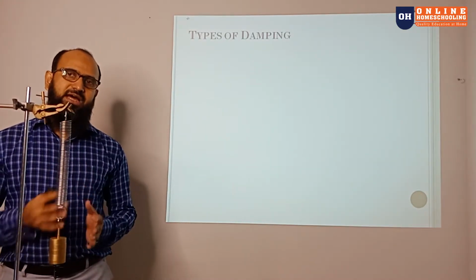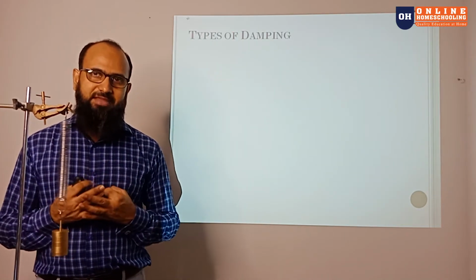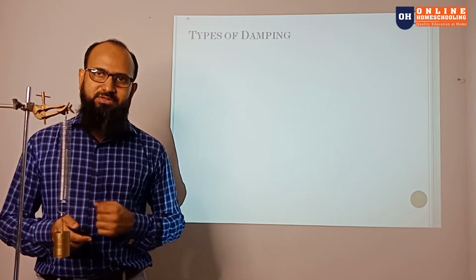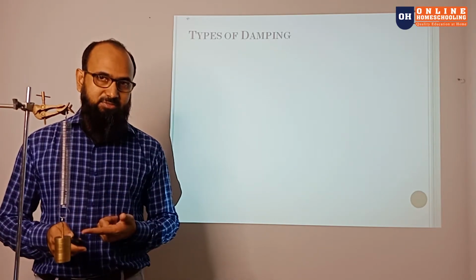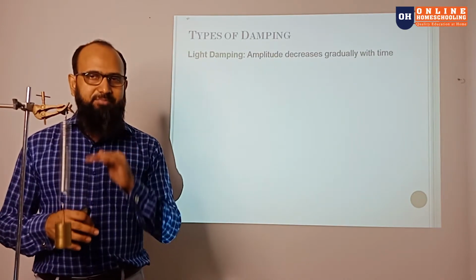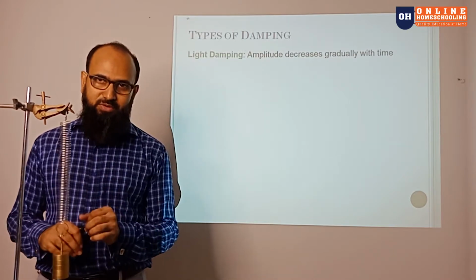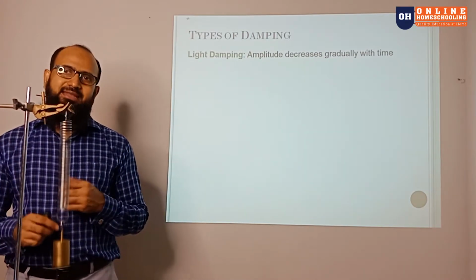So according to the time and the position of the damping, there are three types of damping we are considering. The first one is light damping, which we explained before. In this case, its amplitude is decreasing gradually, slowly. So this is called light damping.